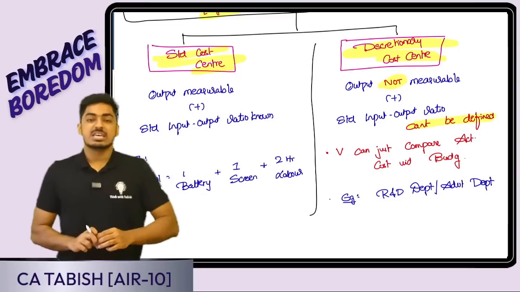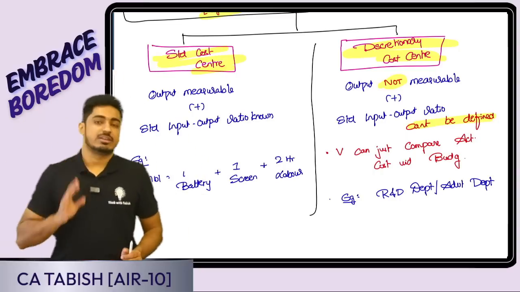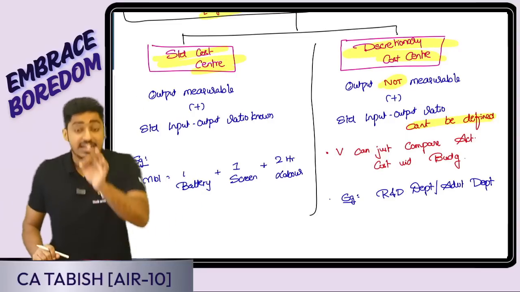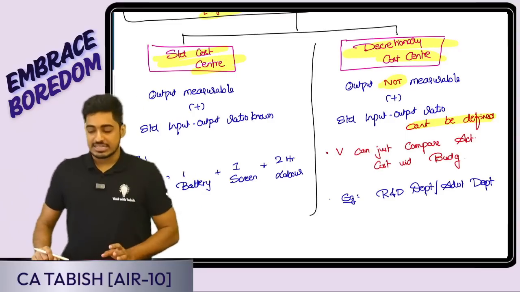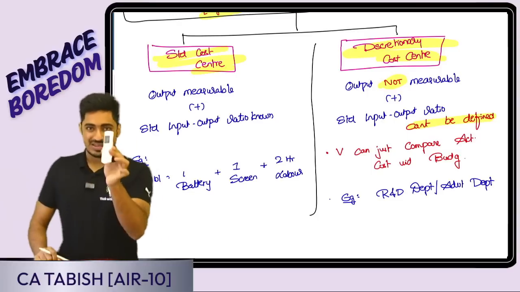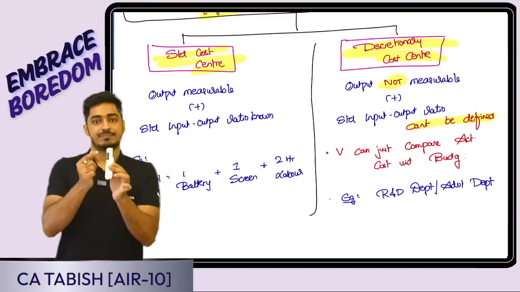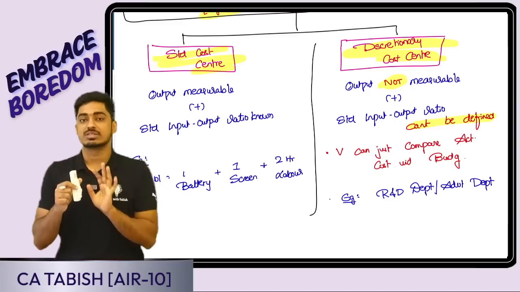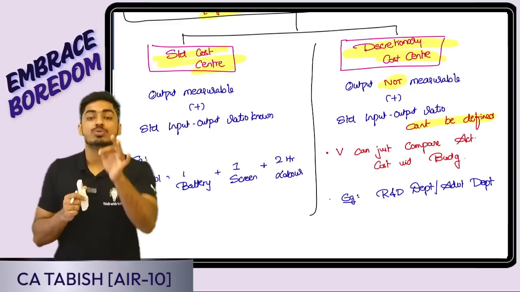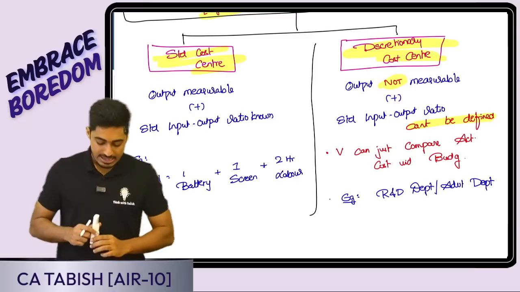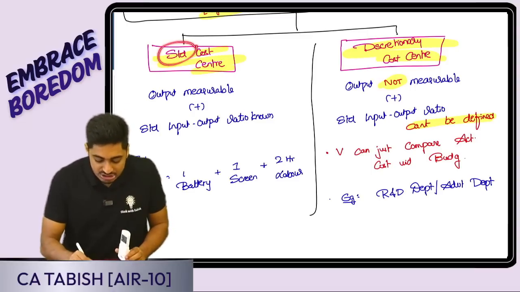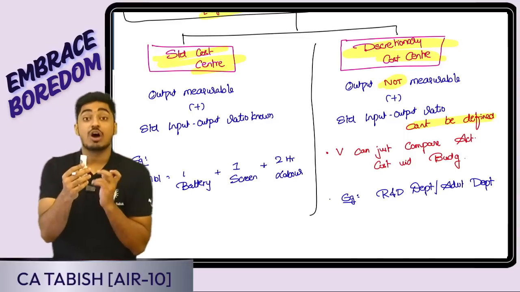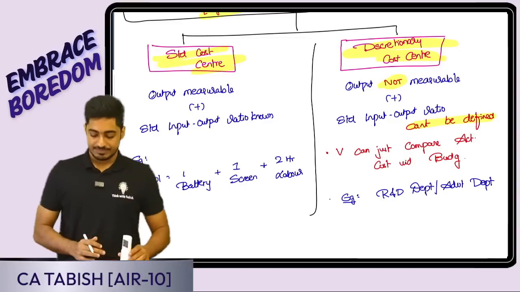Yes, sir. Say for example, I am a mobile manufacturer. There is a production department. Here I can specifically tell the input-output ratio. To produce one mobile, I want one screen and one battery, and my employee has to work for 2 hours. I can define a standard input-output ratio. It is called a standard cost center. For this cost center, the standard ratio of input and output is there.